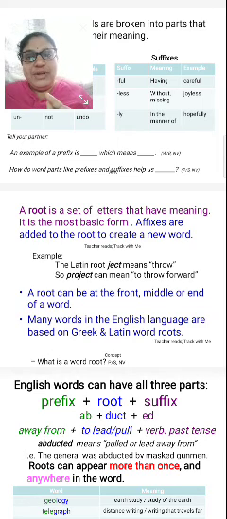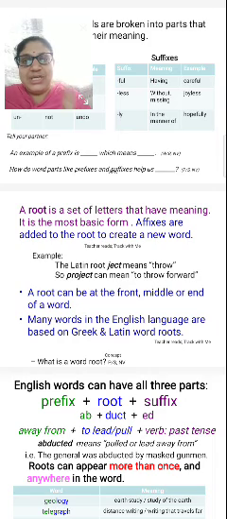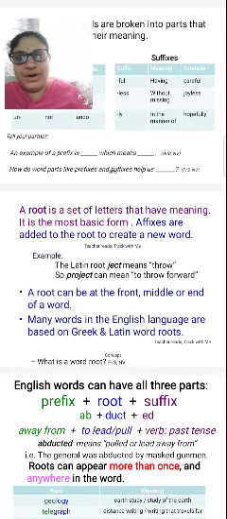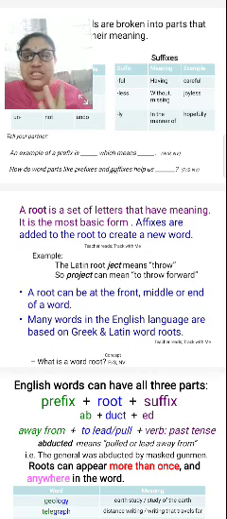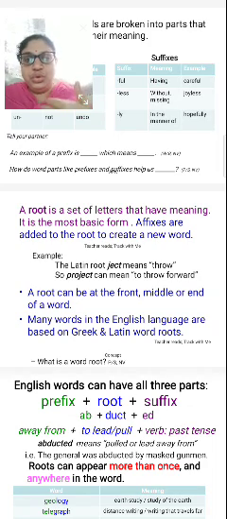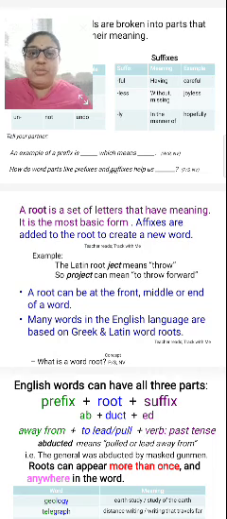So here we have taken the help of the affixes. I already told that affixes are added to the root to create a new word, right? So we have added the prefixes and also the suffixes, so that the word J-E-C-T has become project. Project means to throw forward, right?